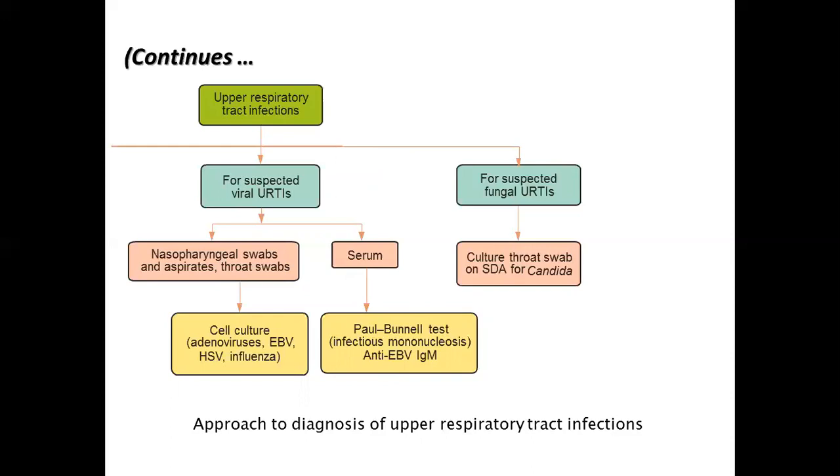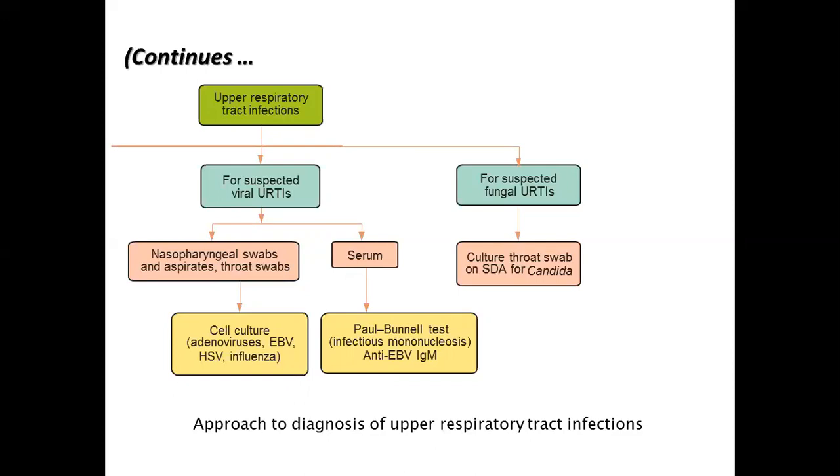Also, in SARS-CoV-2, we are detecting IgM as well as IgG using rapid antibody detection tests. Also, we can detect antigen in SARS-CoV-2 using antigen detection, recently added in the diagnosis of COVID infection. So this is the flow chart for suspected viral upper respiratory tract infections.